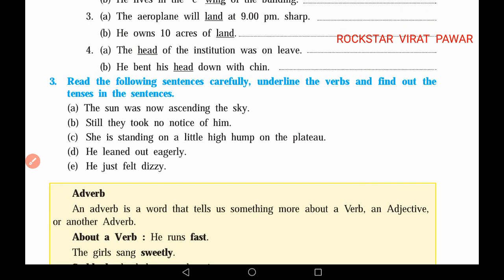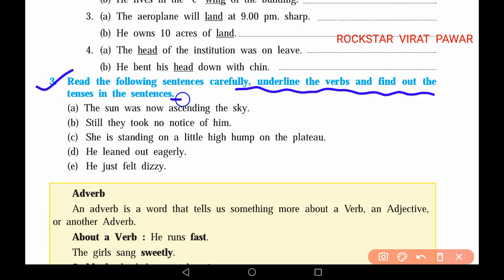See, we have another question regarding the sentence. Read the following sentence carefully and underline the verb and find out the tense in the sentence. A question is given as, the sun was now ascending the sky. Was is the verb given in this sentence, and the tense of this form is past continuous because was ascending. That's why it is past continuous.